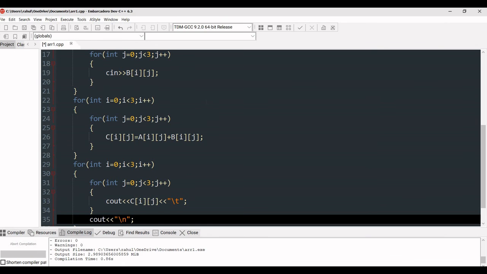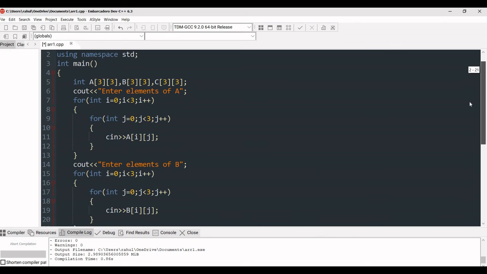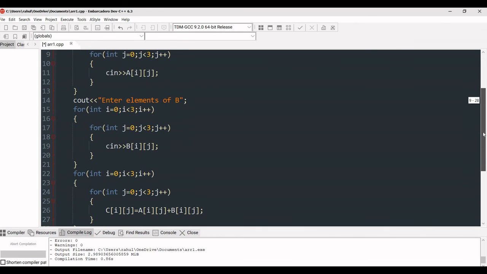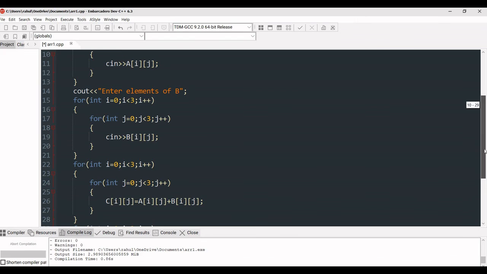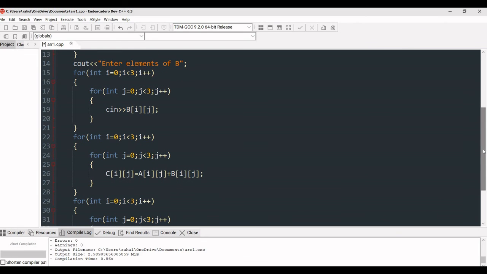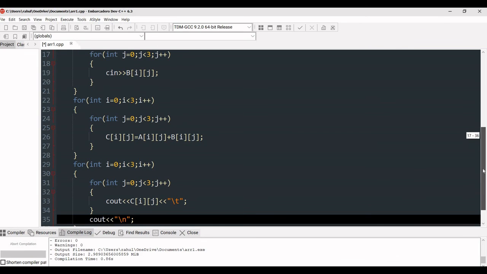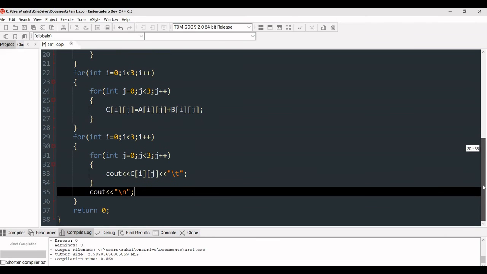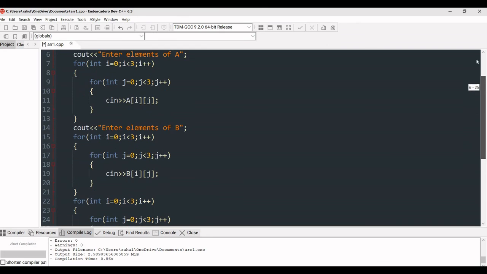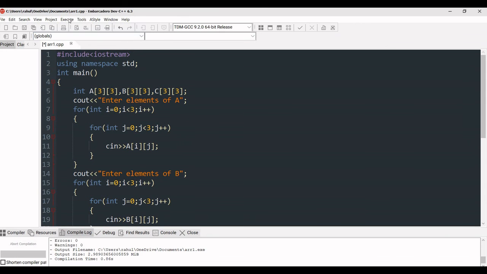So what we are doing actually: in the first loop we are taking input for the array A, in the second we are taking input for the array B, in the third we are performing the addition, and in the fourth we are printing or displaying the final values of the output array C. Okay, so let's run this.